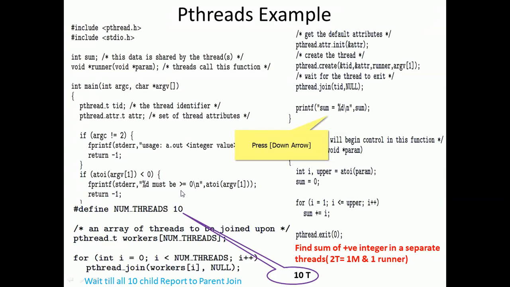We wait till all 10 children report to the parent with join. So this join function, pthread_join, will wait for all the threads to complete the work, come back with their sums, and these sums will be summed up. Now we have to send it to the parent who called, who will take control here and announce the result.